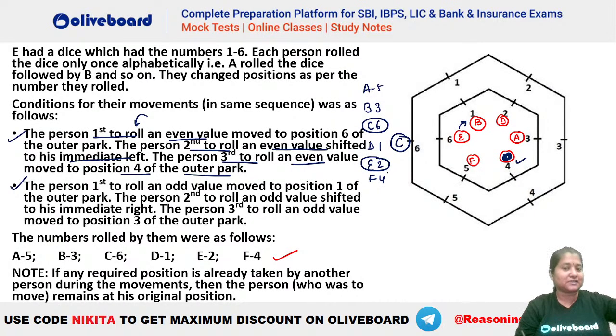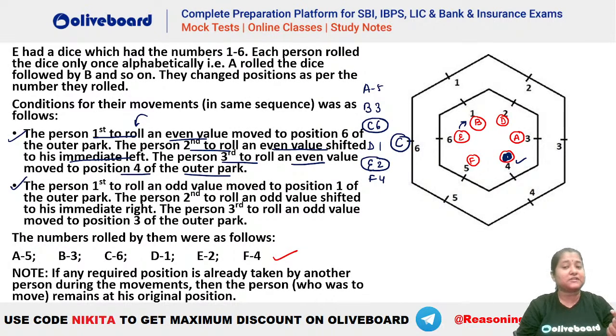Who is the second person in the sequence? You can see E is the second person. Because C has rolled 6. After that again D has rolled 1. Then E has rolled 2. So E is the second person to roll an even value. मतलब E को move करना पड़ेगा towards his immediate left. Okay, so E should move towards its immediate left.